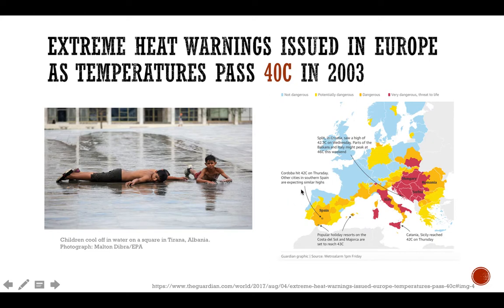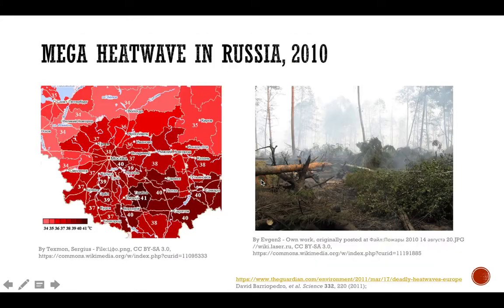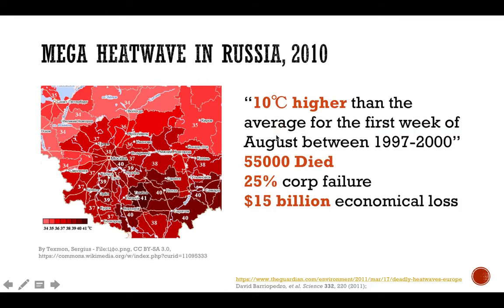Let's read two pieces of news first. In 2003, Europe went through extreme temperatures of over 40 degrees C, and over 70,000 people died. In 2010 in Russia, another heat wave came, 10 degrees C higher than normal, and caused 55,000 deaths and a huge economic loss of about $15 billion.